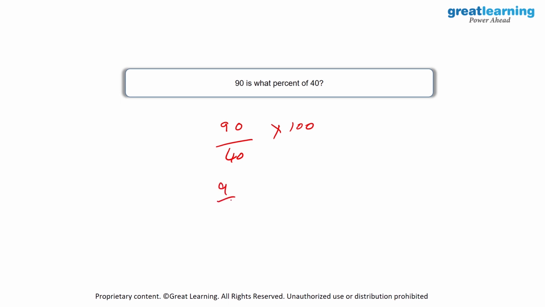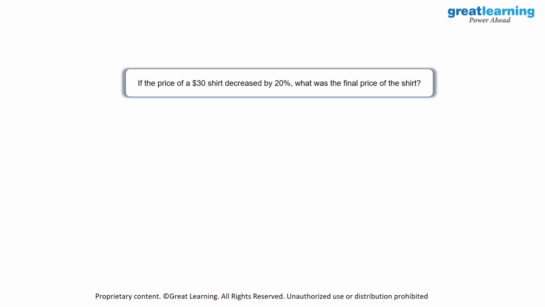So we will have 9 upon 4 into 100, which is essentially equal to 2.25 into 100, which is equal to 225. So 90 is 225% of 40. So you can actually imagine it, isn't it? Because 90 is more than double of 40. So that is why 90 is 225% of 40. Then we have an interesting question.